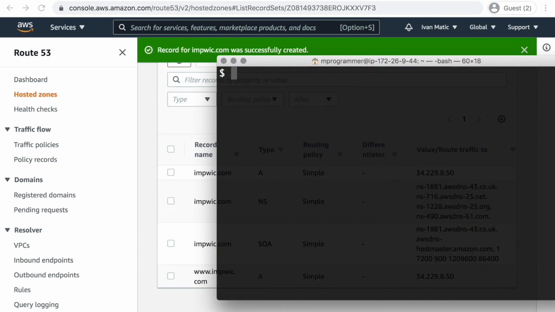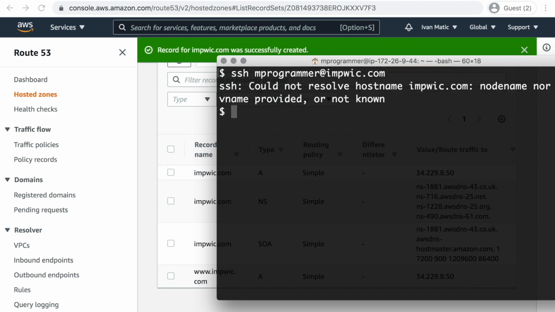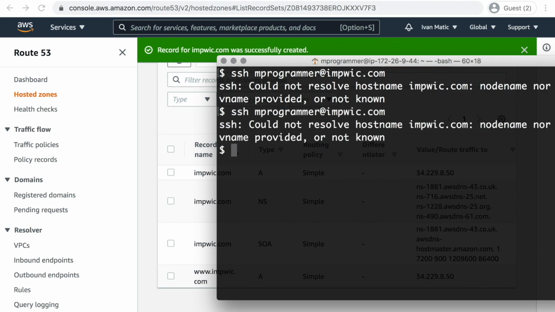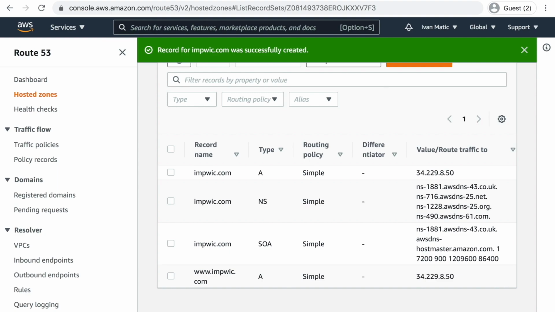If we open the terminal, exit from the old session, now we can SSH into the server by using the name impweek.com. Actually, we may have to wait a little bit for the server to receive this new name, so it can maybe take another hour and then we can SSH.